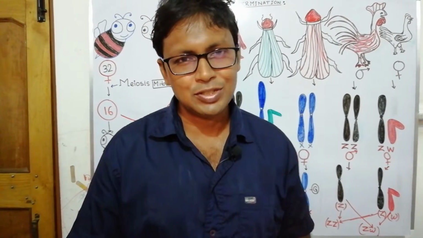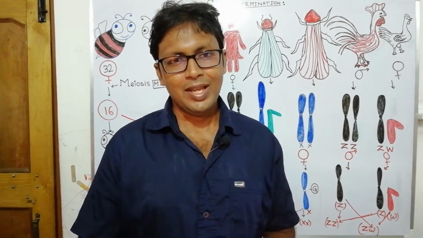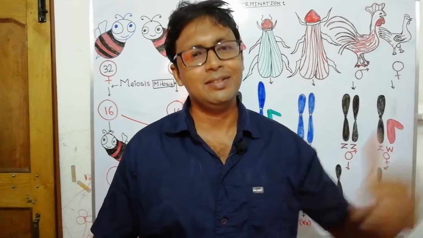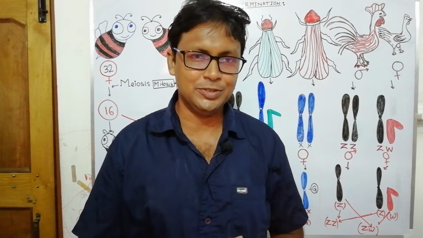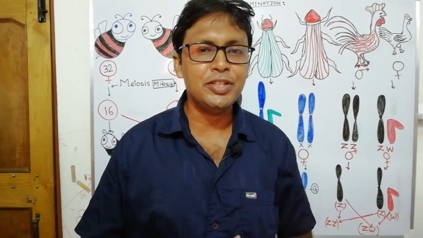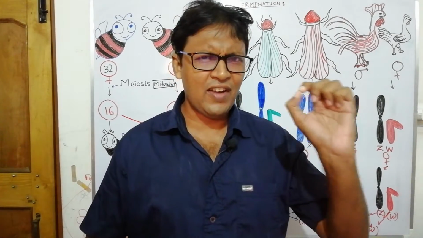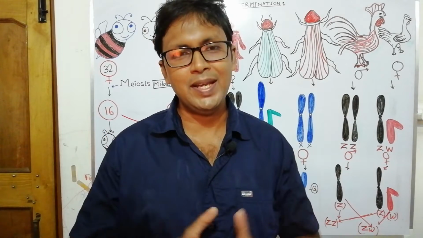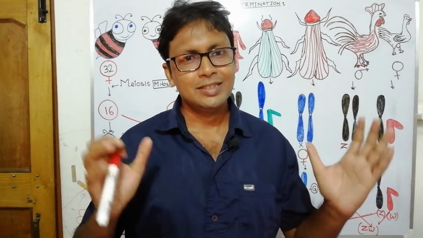So we will discuss today what is actually the science behind the development of male and female individuals. Who is actually responsible, and what is the factor of development of such male and female heterogametic or homogametic organisms.